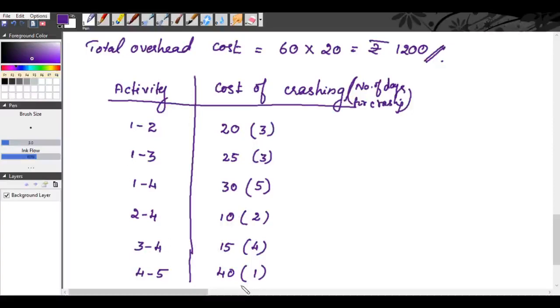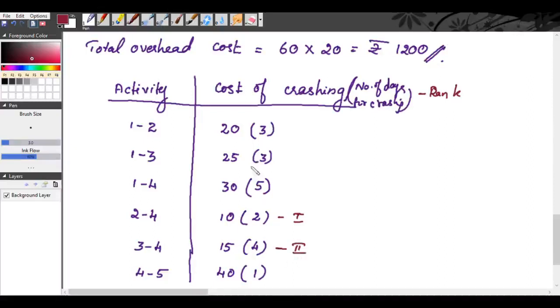Now you can rank the activities based on the cost of crashing. Here the cost of crashing is very low for activity 2, 4. So for activity 2, 4, the rank is 1. Next lowest cost is 15 rupees, so here the rank is 2.